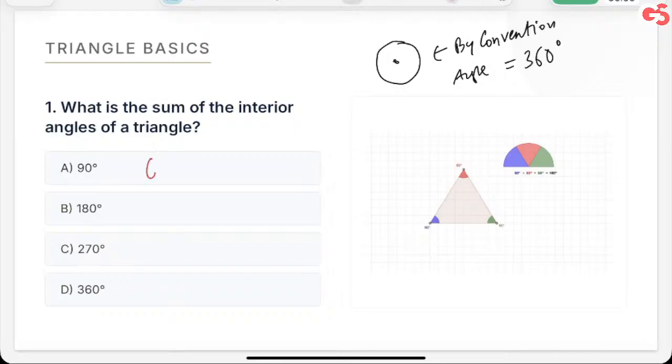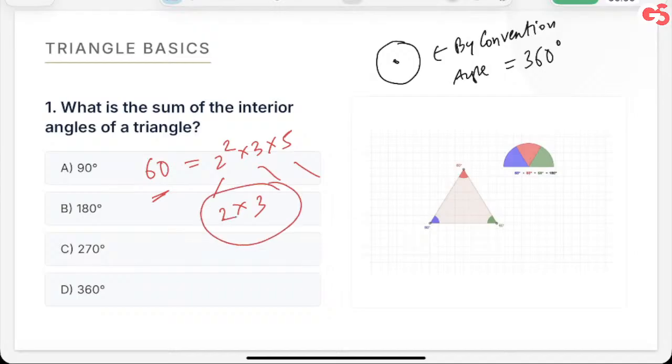See, 60 is a number which can be factorized as 2 square into 3 into 5. So it is formed of the first three primes, isn't it? Right. So 60 can be factorized in multiple ways. That's very much common. So what they did, they just put one more 2 and 3 so that now we can have six blocks of 60 each to make 360. That was the reason, done by ancient mathematicians, so that it's very easy for them to segregate things.